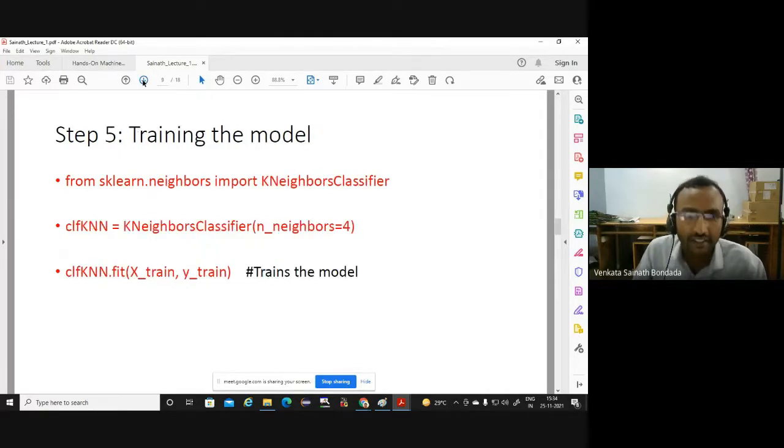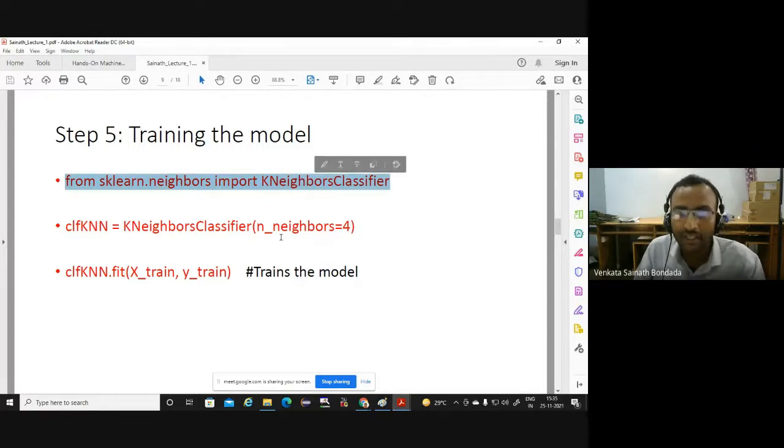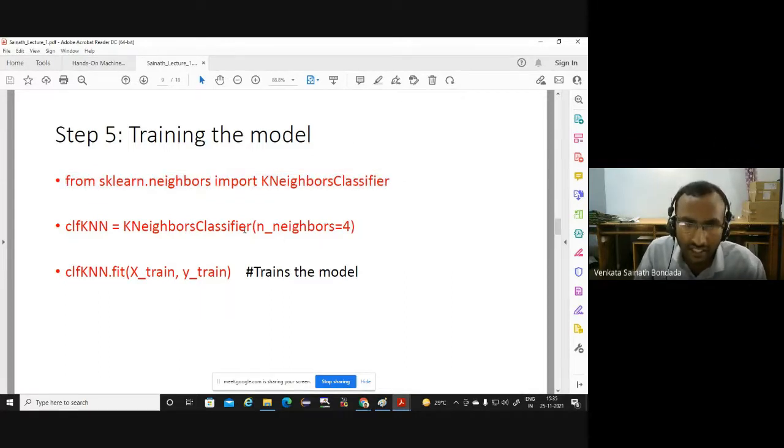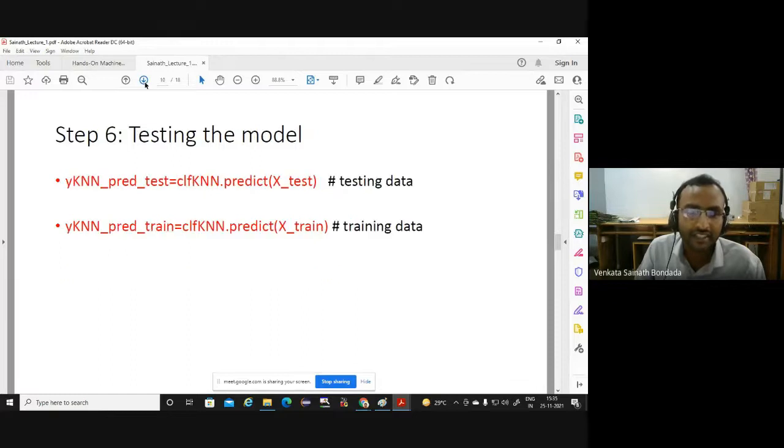After that, we are simply going to call our classifier, whatever you like. Maybe K nearest neighbor classifier, easy to understand, or logistic regression classifier, support vector machines, or even ANN. You just call it within one line, and then you put some arguments. You instantiate this classifier and simply call dot fit, and we are going to do the training. Again, we are going to come back to the code. That is training the model, and we are almost done.